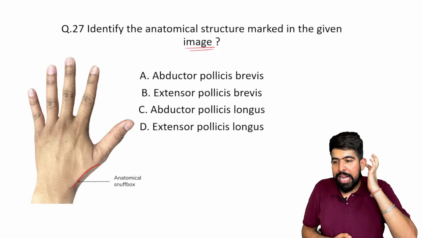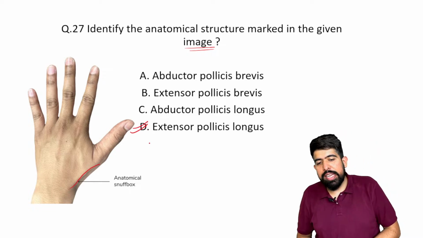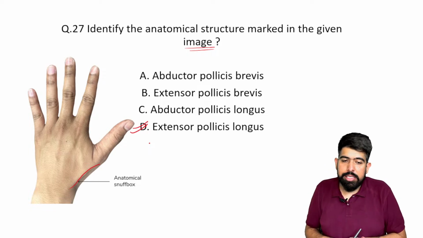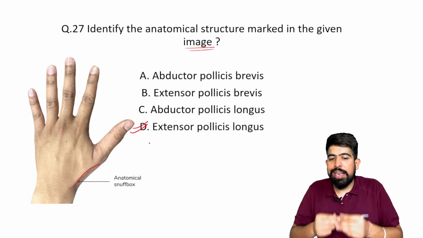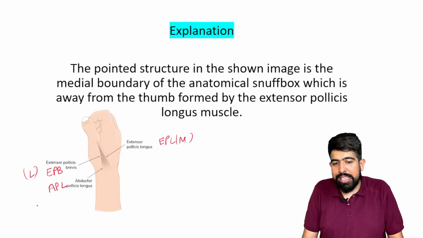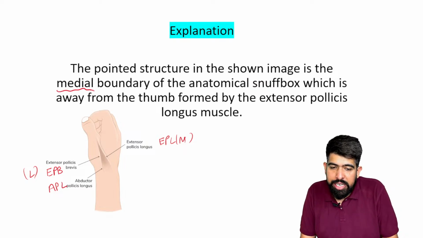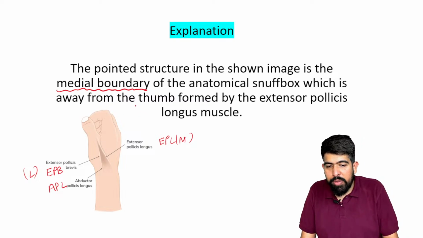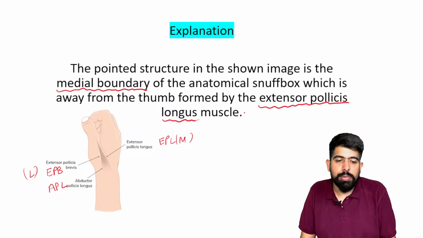So on the medial side, we have the extensor pollicis longus. We have the EPL on the medial side, and on the lateral side we have the EPB and the APL. Very good, right? So now you will not forget this pointed structure shown in the image. It is your medial boundary, formed by your extensor pollicis longus muscle.